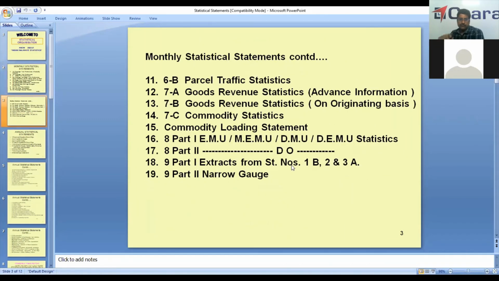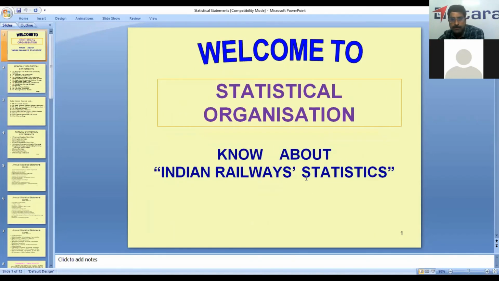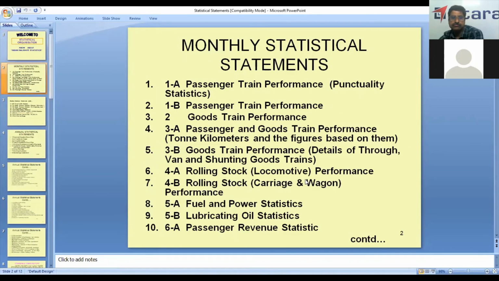4th is rolling stock performance, that is the usage per train, for example the average kilometers of train running per day, etc. Then 4B is rolling stock carriage and wagon performance, and 5A is fuel performance.